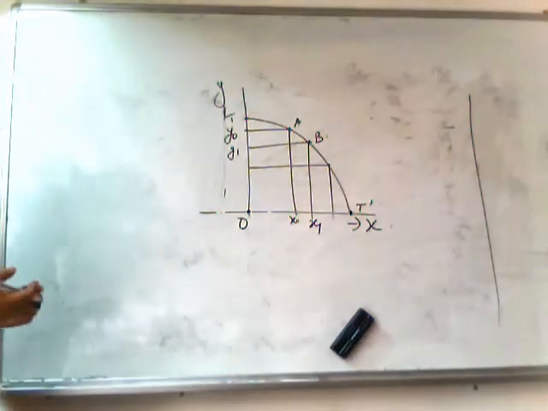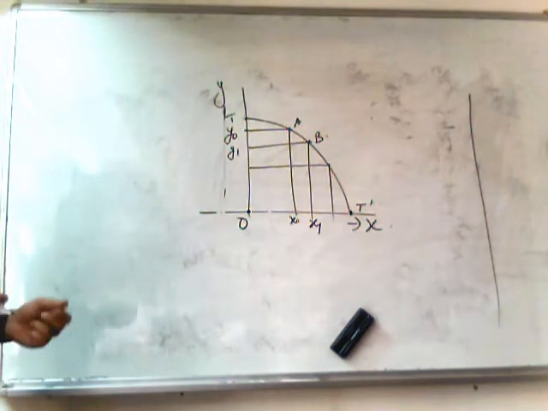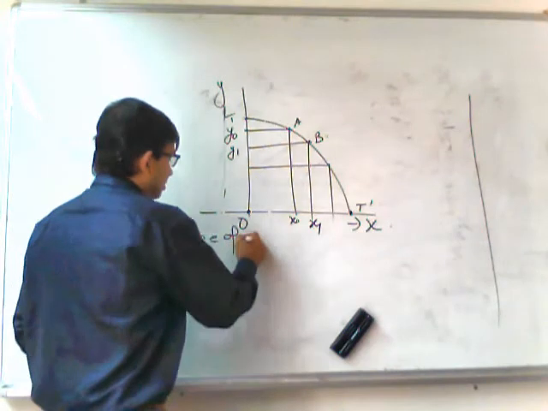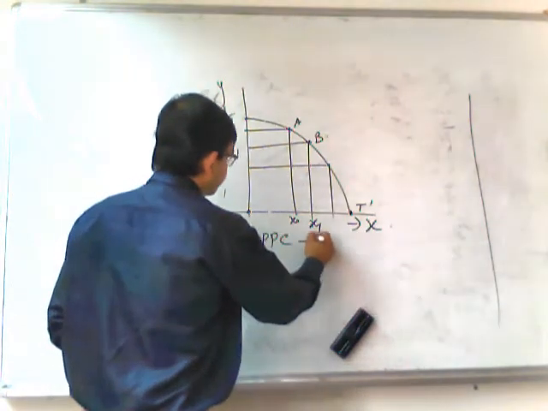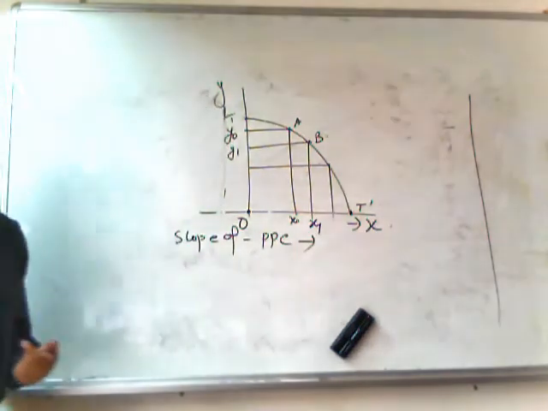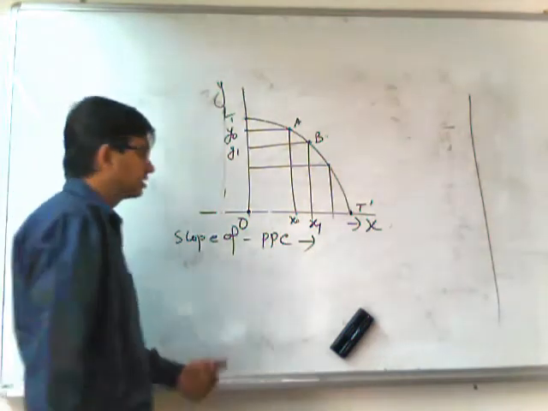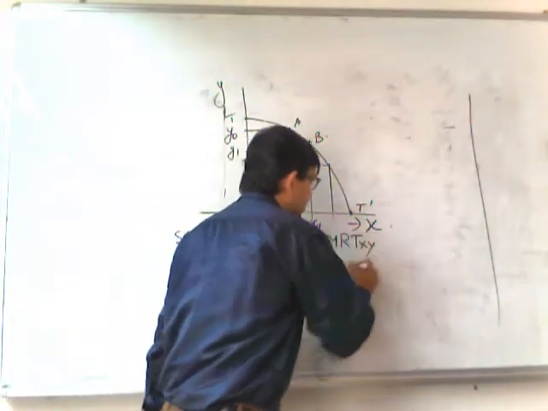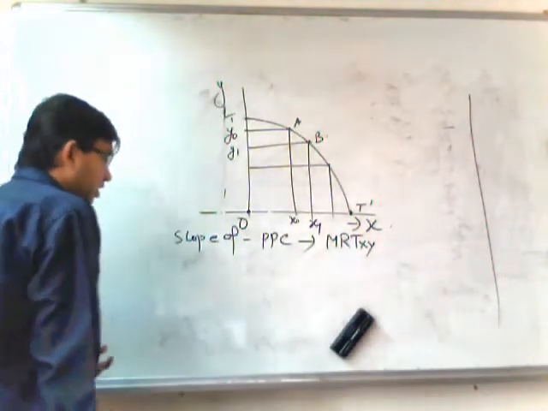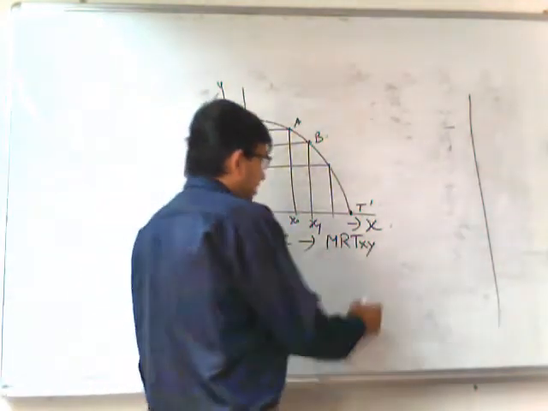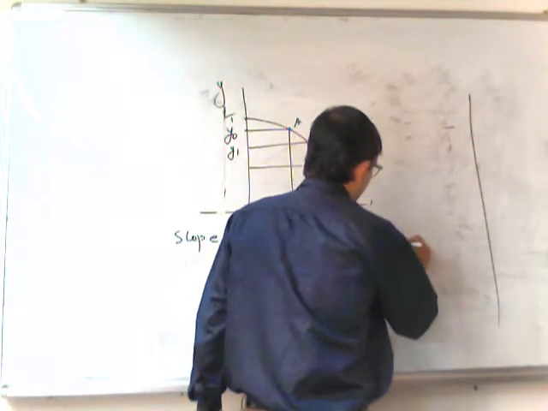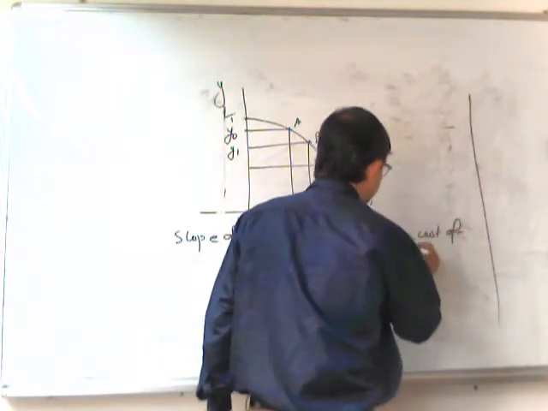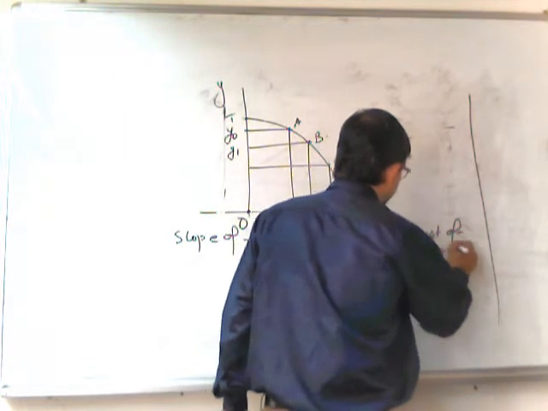So now we will discuss the slope of the PPC. The slope of the PPC indicates what we call the marginal rate of transformation between X and Y. In other words, we can say it is the opportunity cost of X in terms of Y.